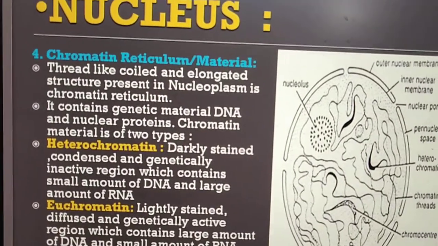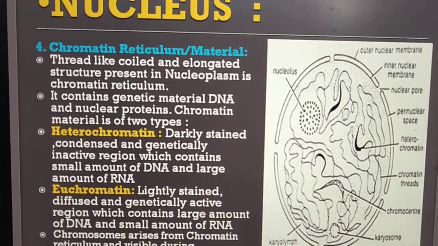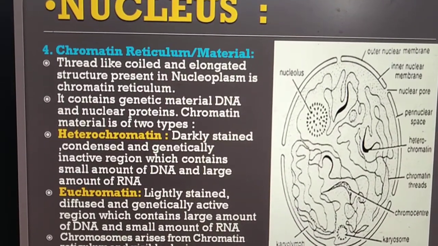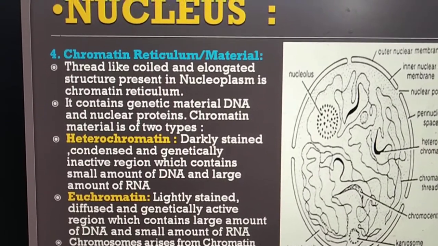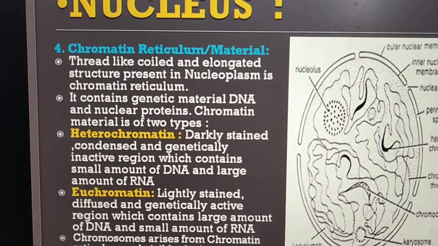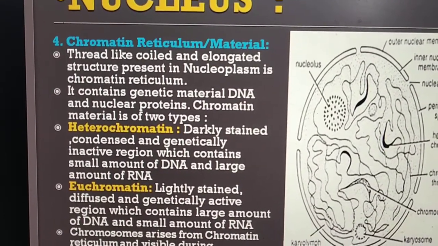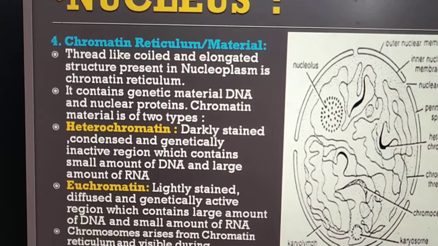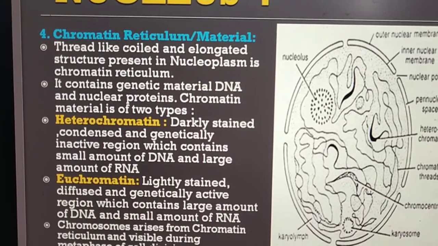Nucleoplasm contains chromatin reticulum. Chromatin reticulum is a thread-like coiled elongated structure present in nucleoplasm. It contains genetic material DNA and nuclear proteins. Chromatin reticulum consists of two parts, that is heterochromatin as well as euchromatin.